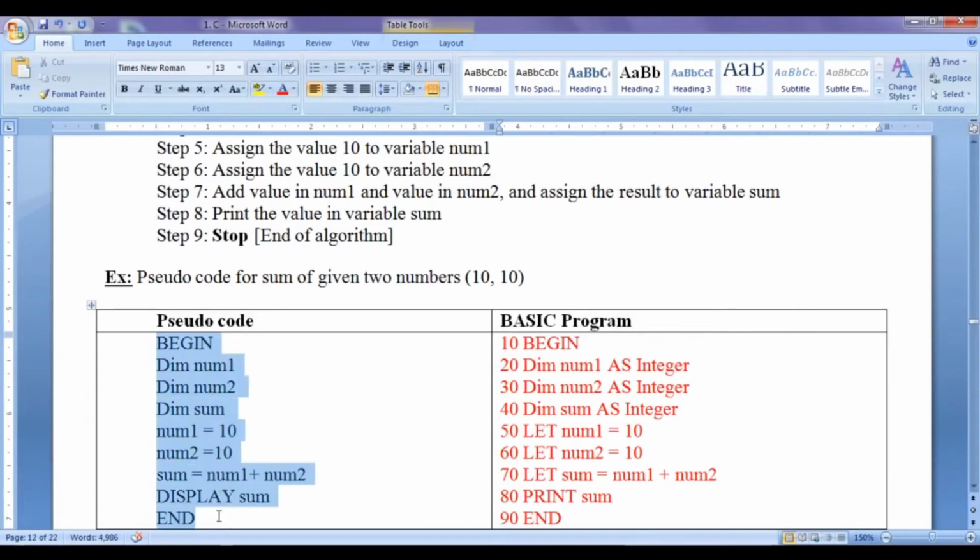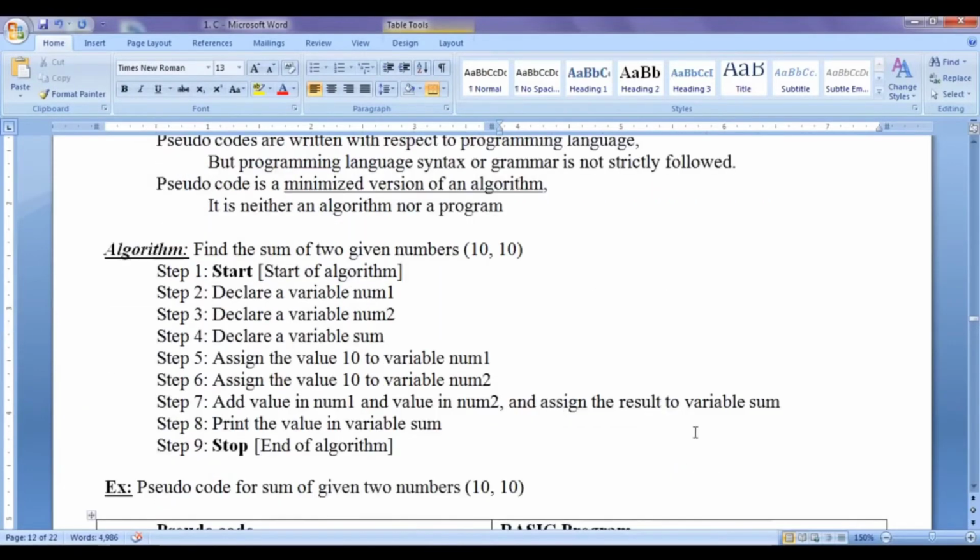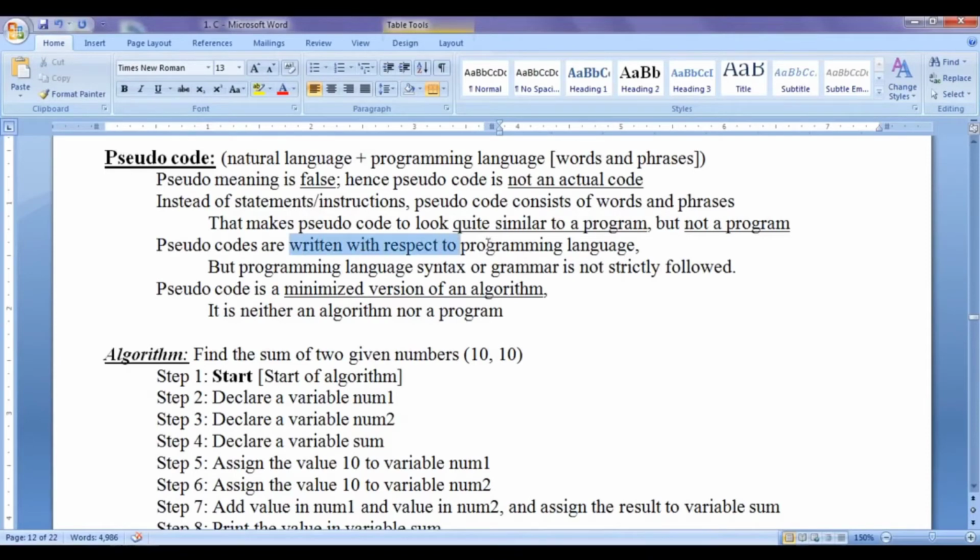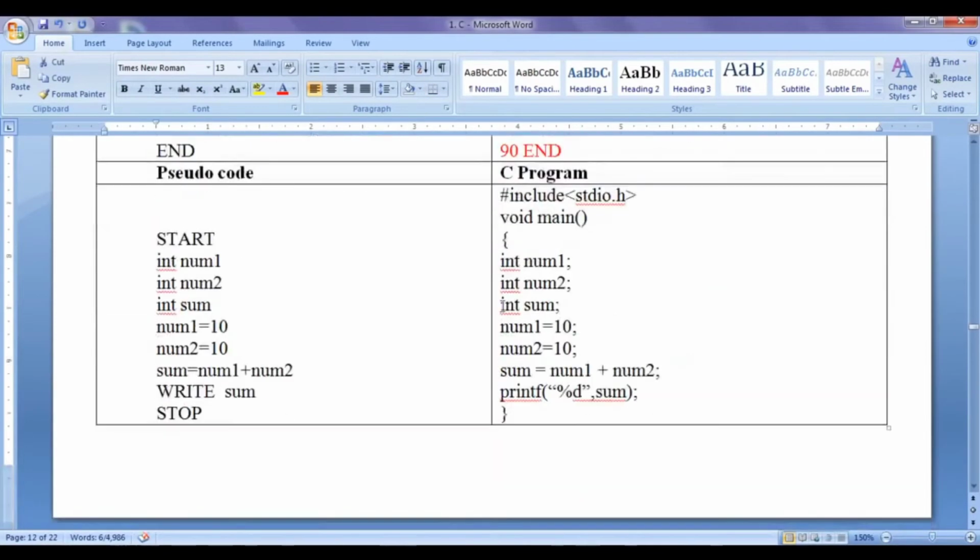Pseudocode cannot be compiled and executed. It just looks similar to a program with respect to a programming language. As we know, pseudocodes are written with respect to a programming language, like with respect to the C programming language, a pseudocode might look something like this.